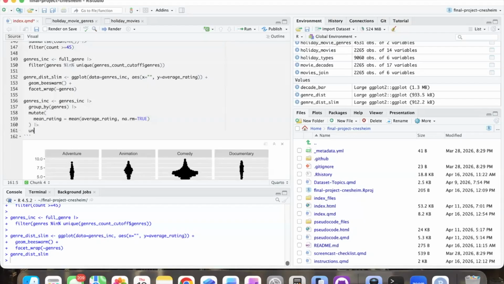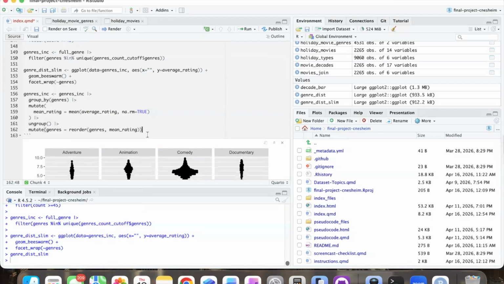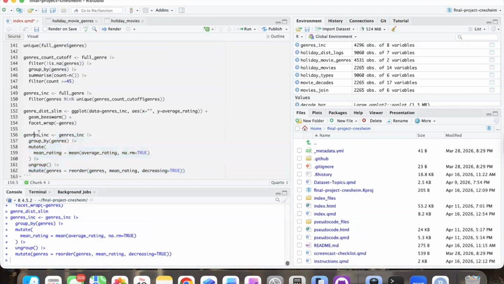And then we're going to ungroup these, and then we're going to mutate, and we're going to reorder the genres to be ordered by mean rating. And actually we want highest at the top. So we're actually going to want decreasing equals true here. So let's do this, and let's see what we get.